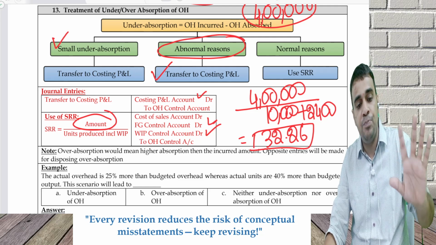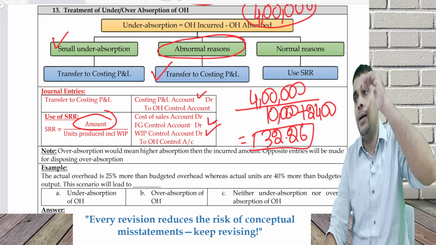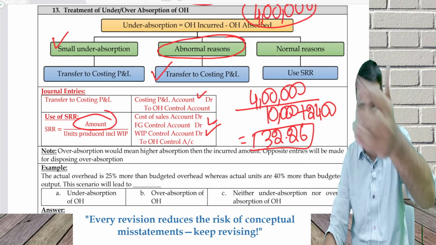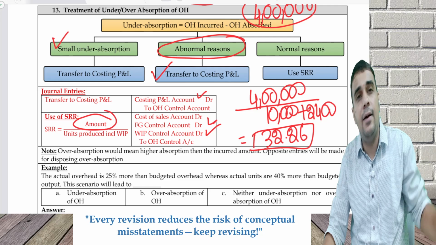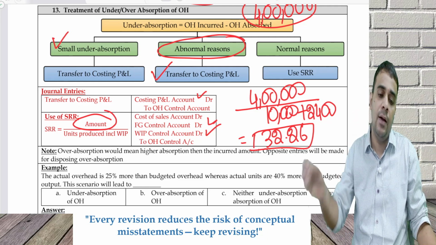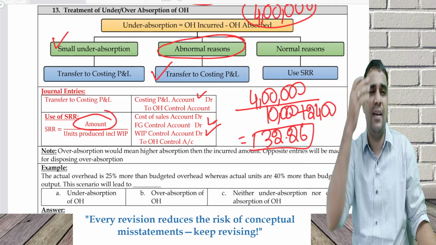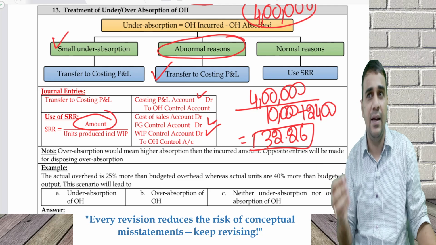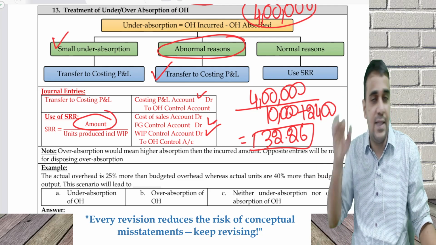I'll repeat again. I had an under recovery. Ignore the Bharadwaj Institute example. Take a manufacturing company with 4 lakh under recovered. I'm very upset with that. The purchase manager or the costing manager asks the MD, is it a small amount? He says, yes, it is a small amount.